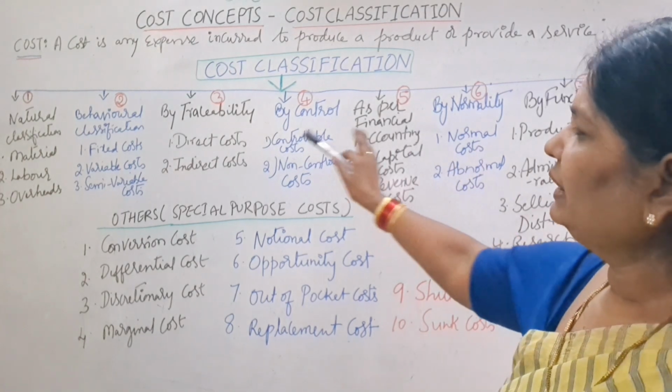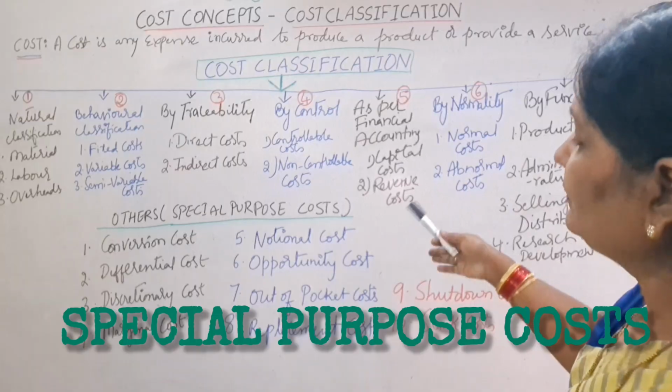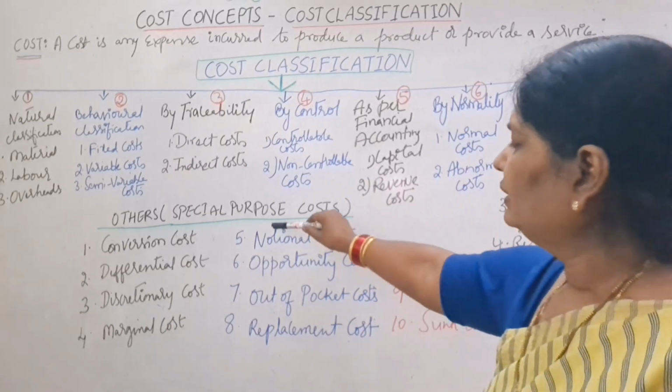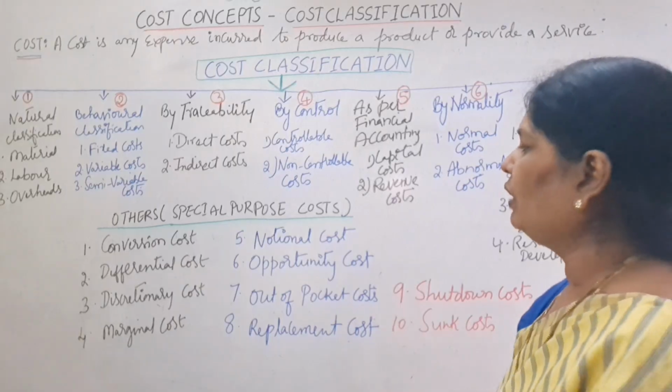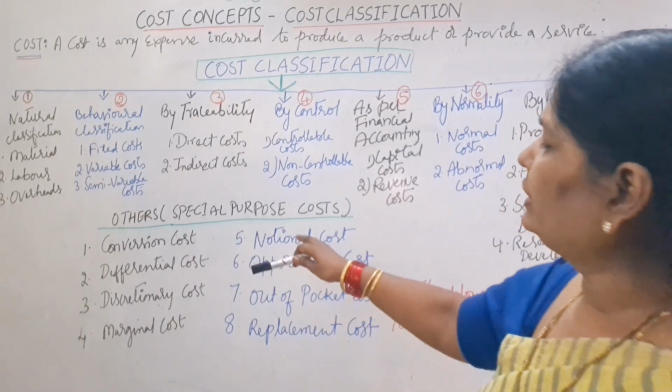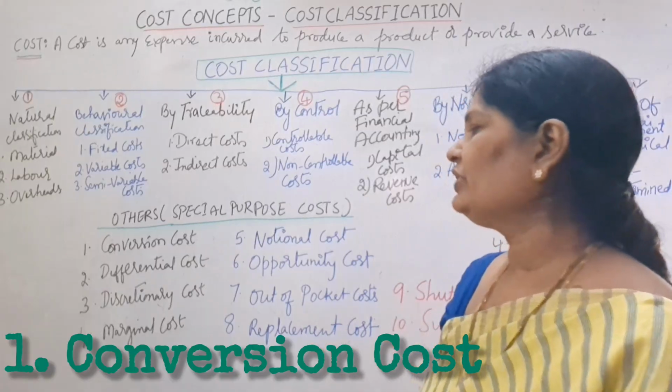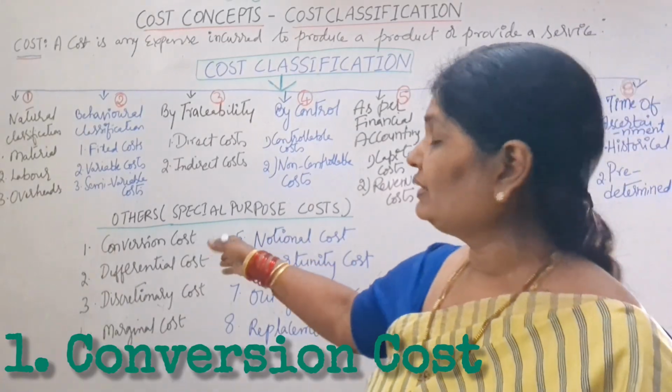So we have covered many costs under this, but the costs which are not covered under this classification are mentioned here. So what are those costs? These are called special purpose costs. So what's the first one? Conversion cost. So what are conversion costs?